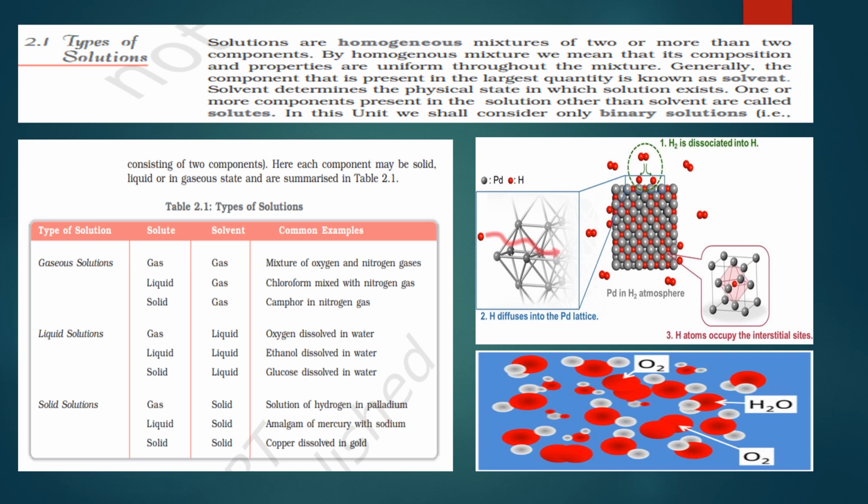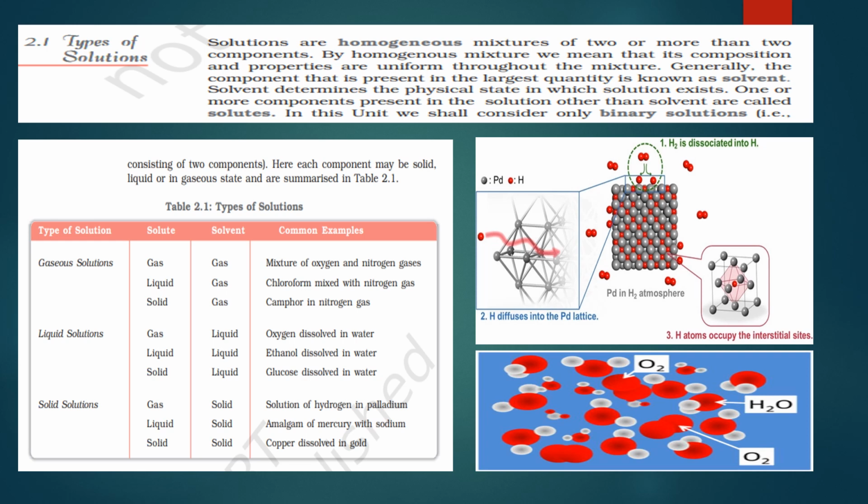Okay, an example of a gas mixture where the solute is a liquid. Here chloroform is a volatile liquid that can easily evaporate and form a gas. So now you can have a little idea how it is getting mixed with nitrogen, because nitrogen is a gas, and chloroform is actually a liquid, but a volatile liquid. Volatile liquid means it can easily evaporate and become a gas. So as soon as it comes in contact with nitrogen, by its property of being volatile, first of all it will convert into gas, and now both have become gas. So gas and gas mixing is very easy.